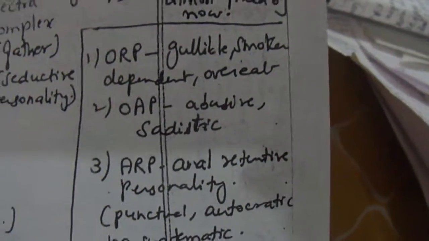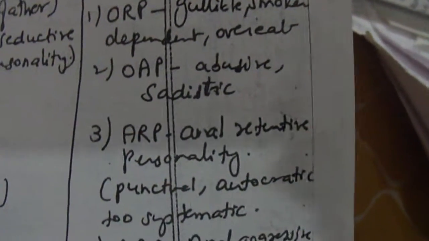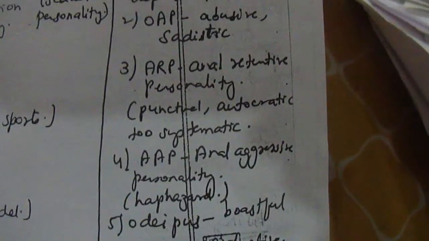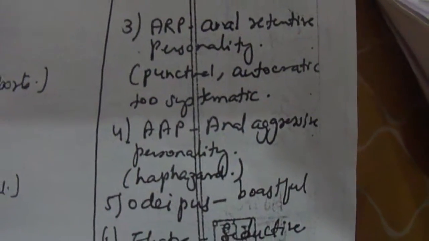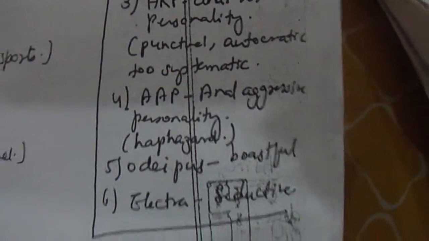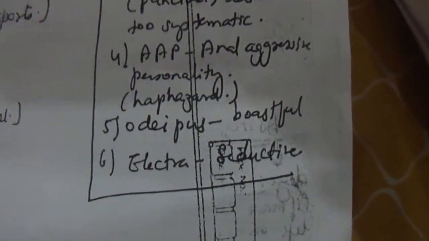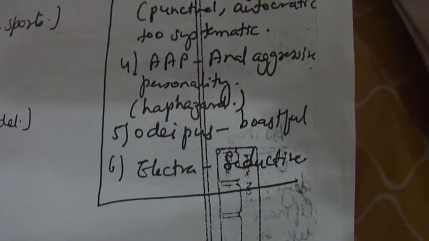If there is ORP, the child becomes gullible, a smoker, dependent, overeating. If it is OAP, the person becomes abusive, sadistic. If there is ARP, then there is an anal retentive personality. He is more punctual, autocratic, too systematic. If there is anal aggressive personality, then it is more haphazard. If there is Oedipus, then the person will be more boastful. And if it is Electra, then the person will be more seductive.